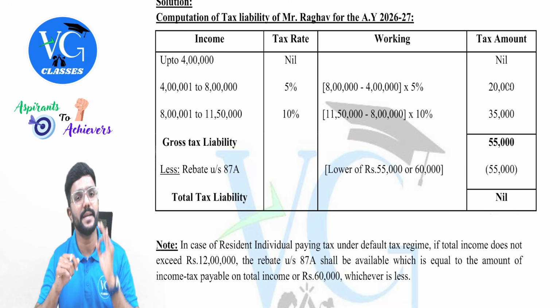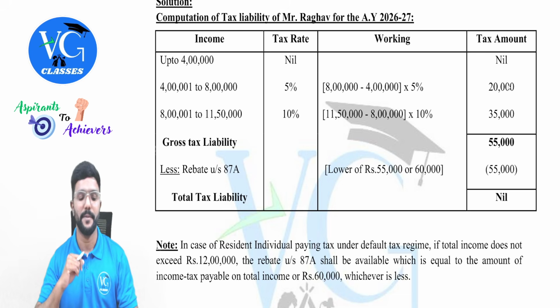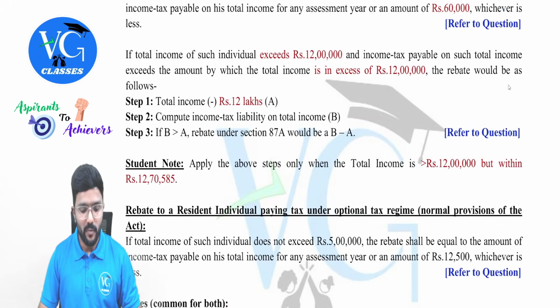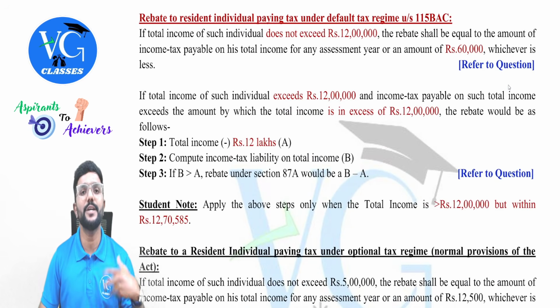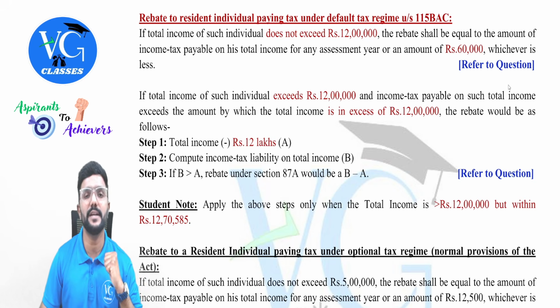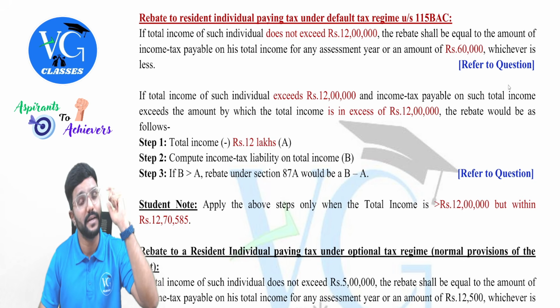And please be careful, guys. Rebate should always be checked before health and education cess. Sir, what if the total income of a resident individual who is following default regime is more than 12 lakh? Should we still check the rebate? Yes. Similar to marginal relief calculation, guys, we should still check rebate.